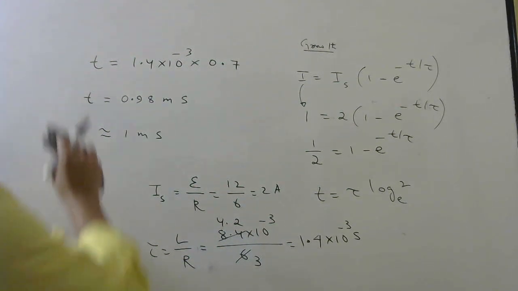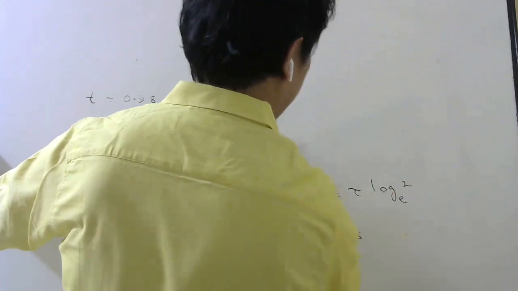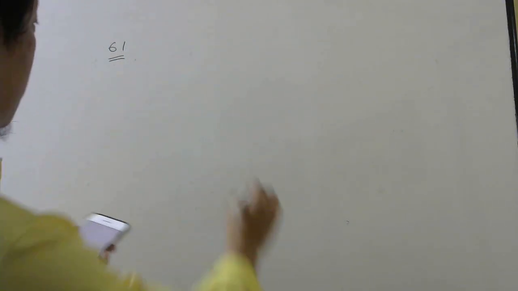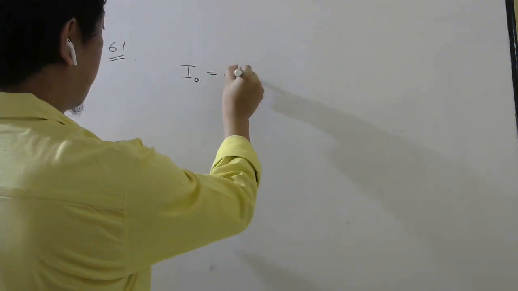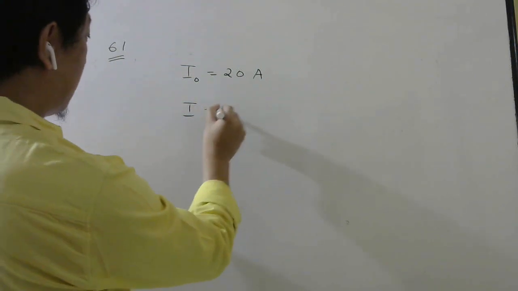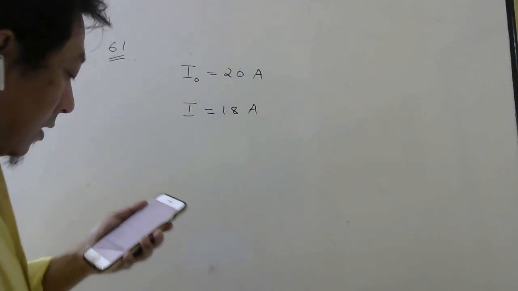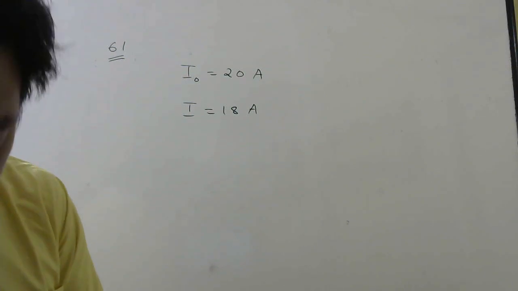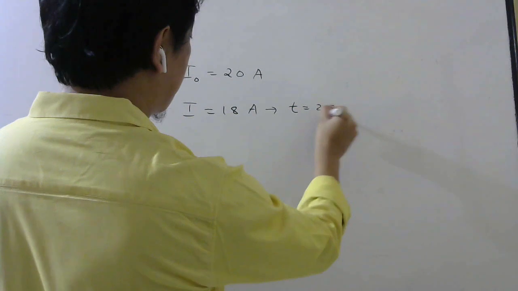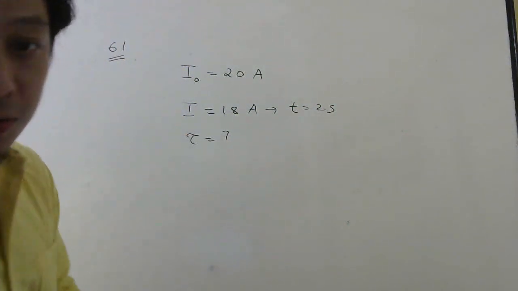61, let us do. In an LR circuit, current at time 0 is 20 ampere. So that is initial current is 20 ampere. It reduces to 18 amperes. After some time it becomes 18 ampere. The time constant is how much? They want the time constant, but this happened after 2 seconds. They want time constant. Growth or decay, this one?